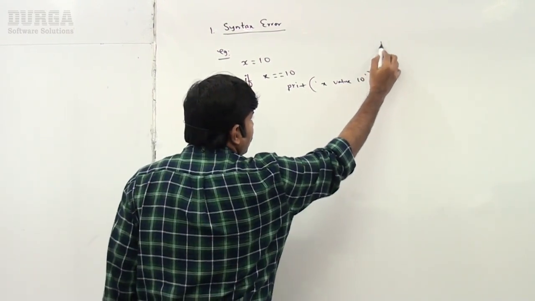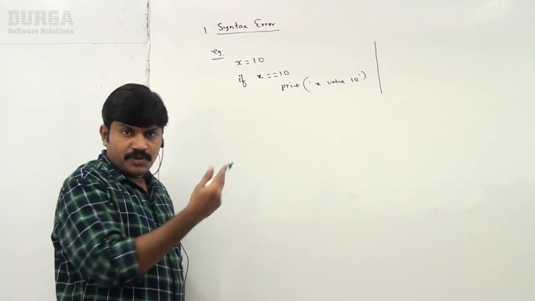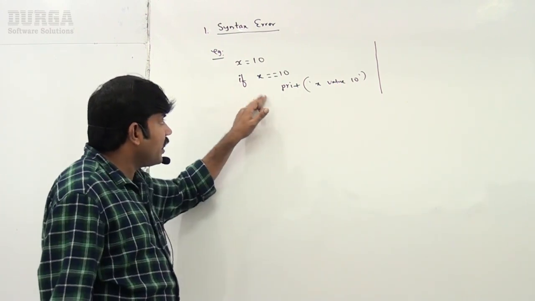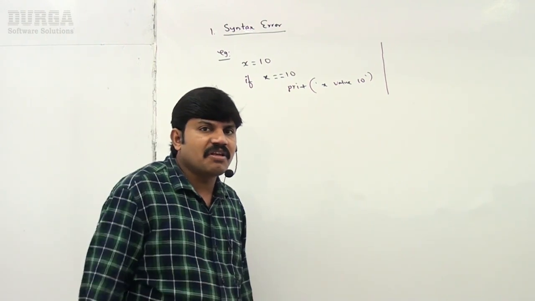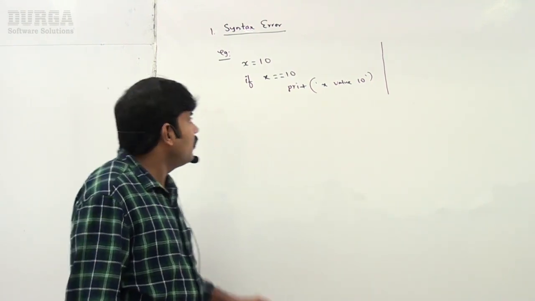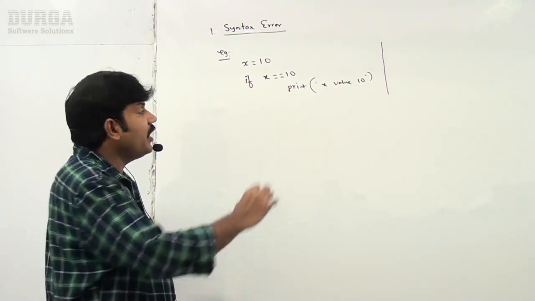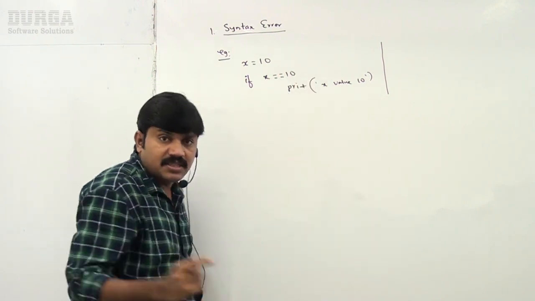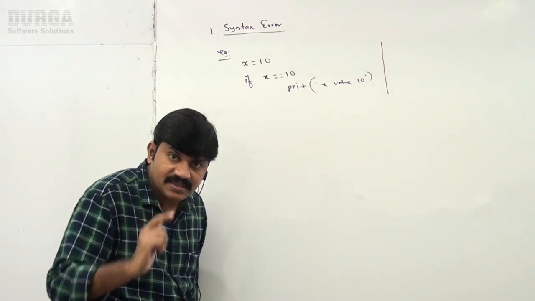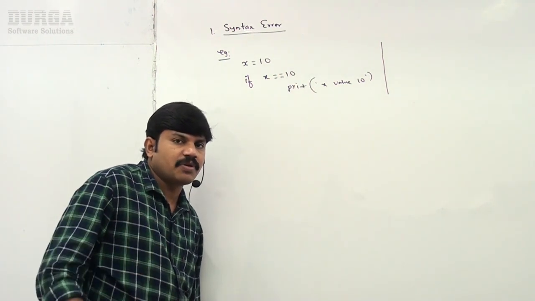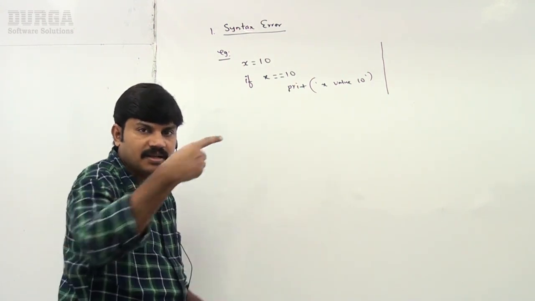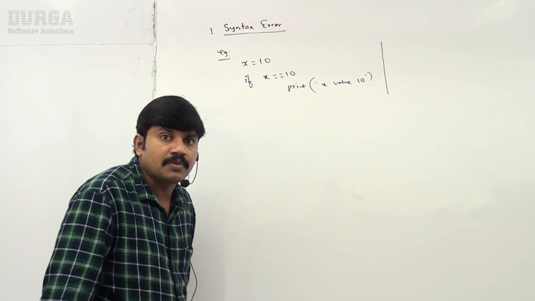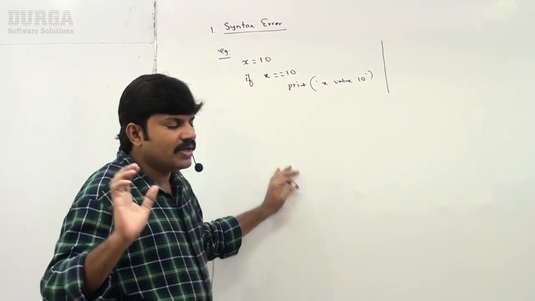If I ask the Python virtual machine, can you please run this code? Immediately Python is going to give left and right. You are taking if where the colon is missing, it is an invalid syntax error. Immediately Python virtual machine is going to tell, sorry, I can't start execution because there are some syntactical mistakes in your program. Have a look once here.